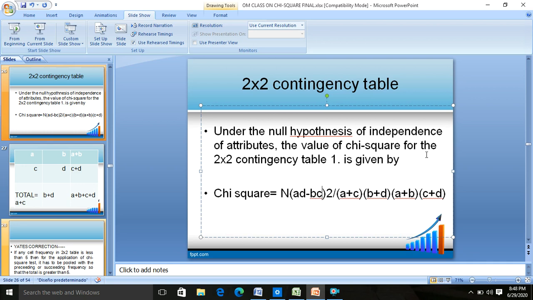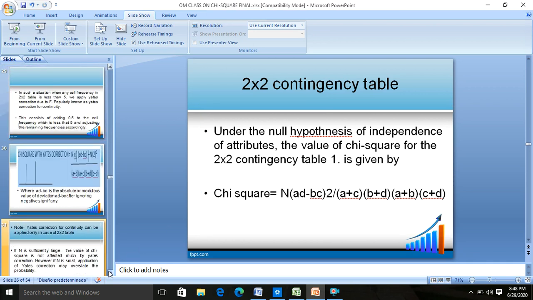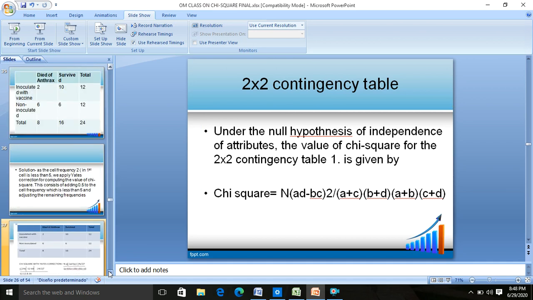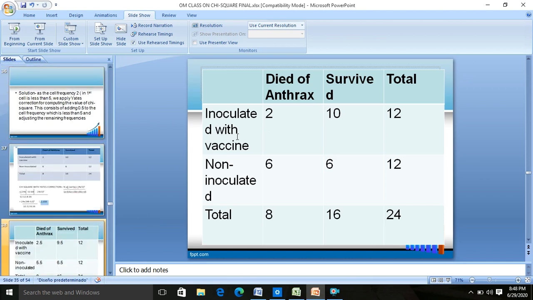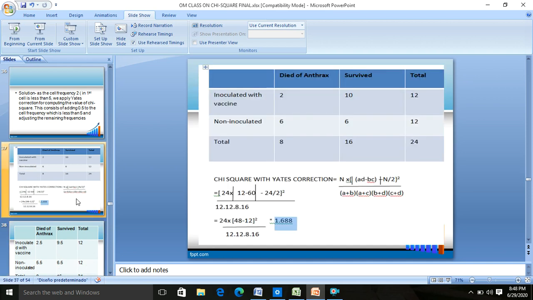Two things have been added, others remain the same. Or when you go by using the formula of observed and expected, you have to calculate the expected first in case of a 2 into 2 contingency table, and then observed is already given. You calculate expected for all the values by multiplying this into this upon this. For this it will be this into this upon this. For this one it will be this into this upon this, and for this one it will be this into this upon this. So you have a set of observed and expected.